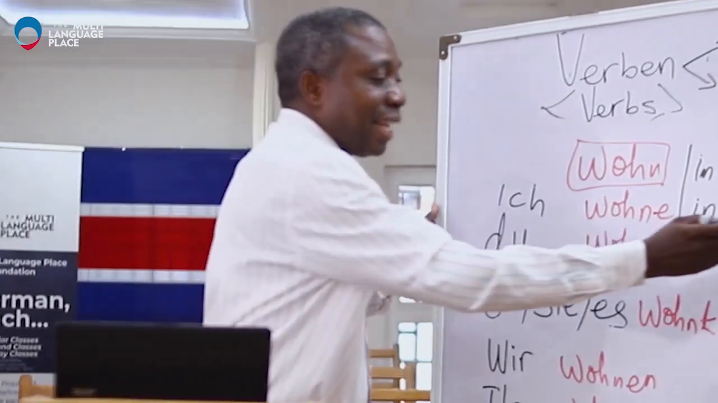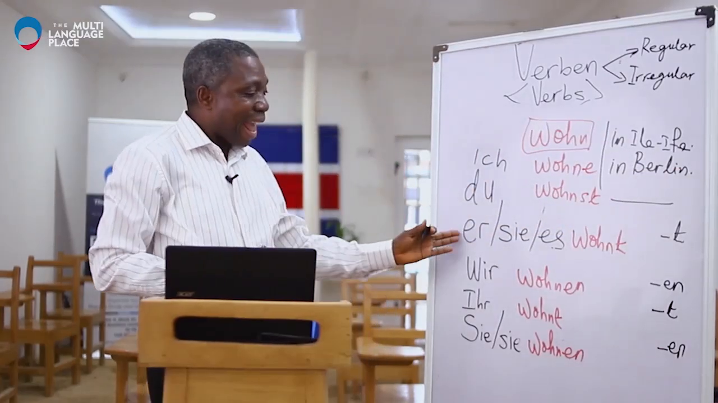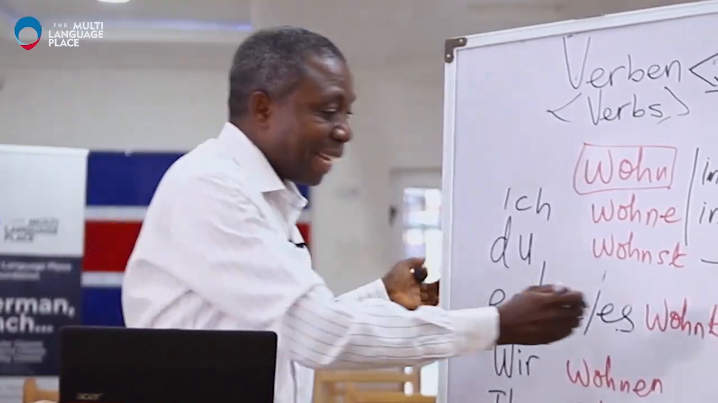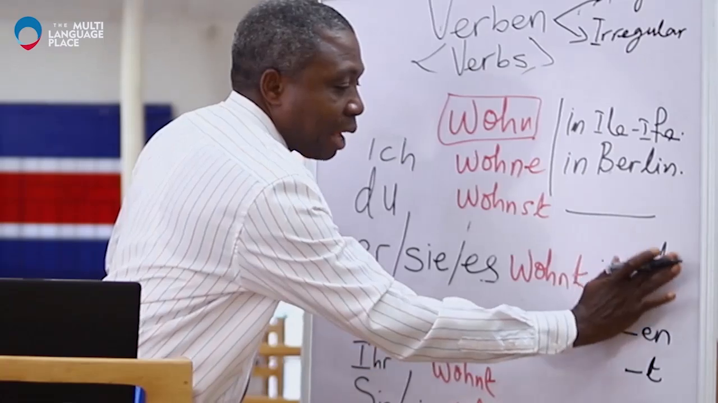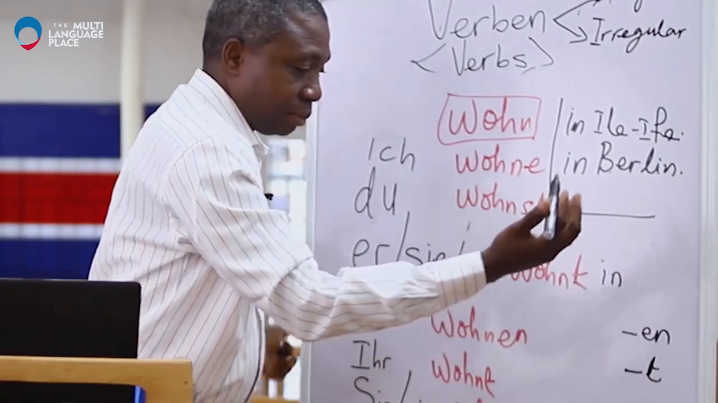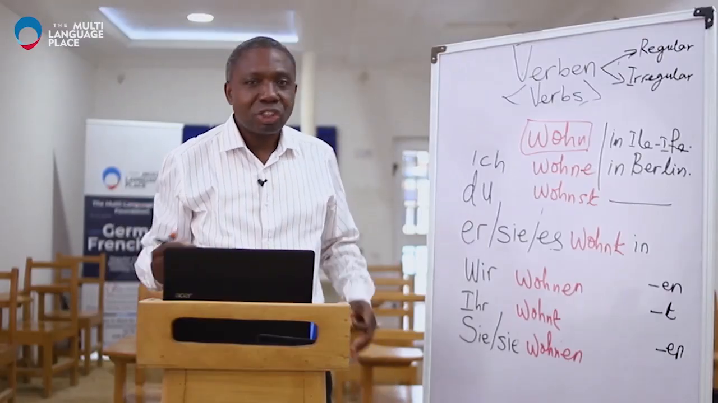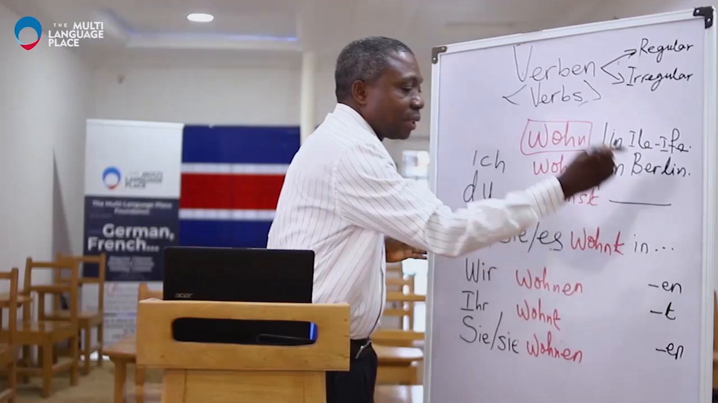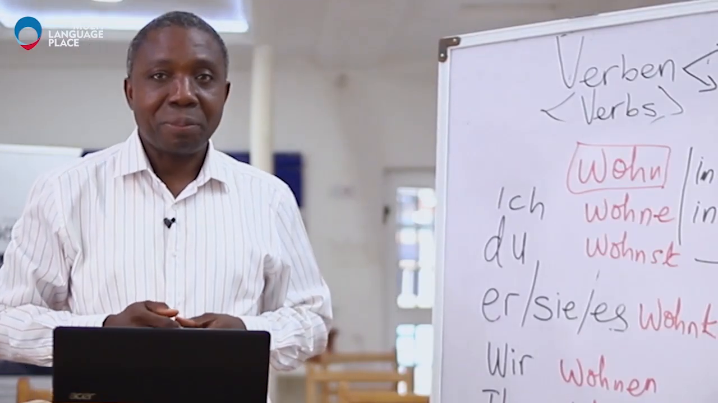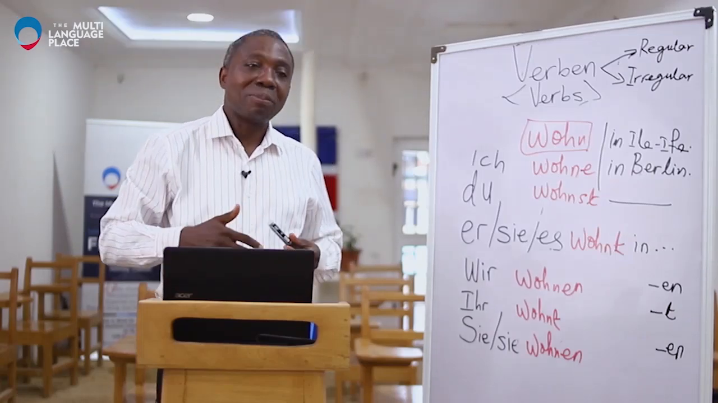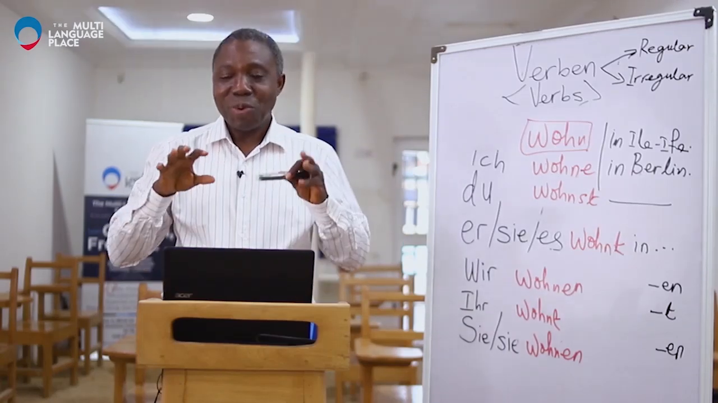I live in Ile-Ife. Wohnt in Amsterdam. Just mention any town. Once you have the preposition, you can form any verb. You can form more sentences saying where you live.